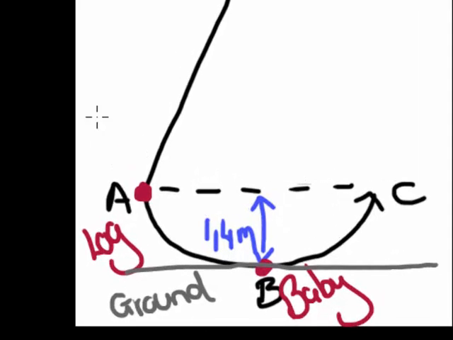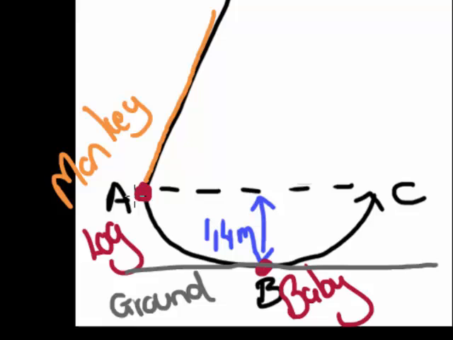Our diagram indicates here at A, this is our piece of rope moving upwards. The monkey takes this piece of rope, and while he was sitting on a log, his velocity there is 0. He swings towards his stationary baby at the bottom, so the baby also has a 0 velocity.